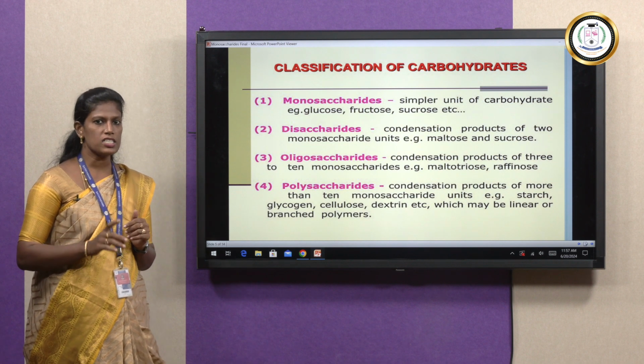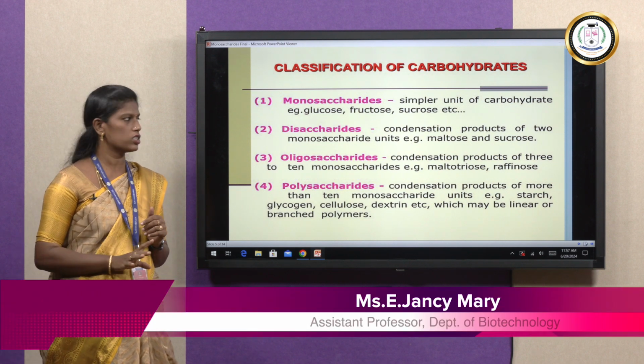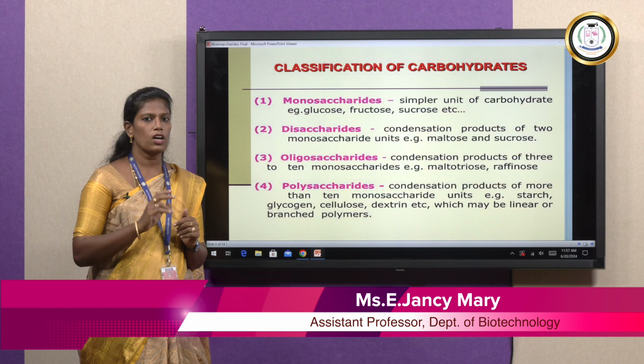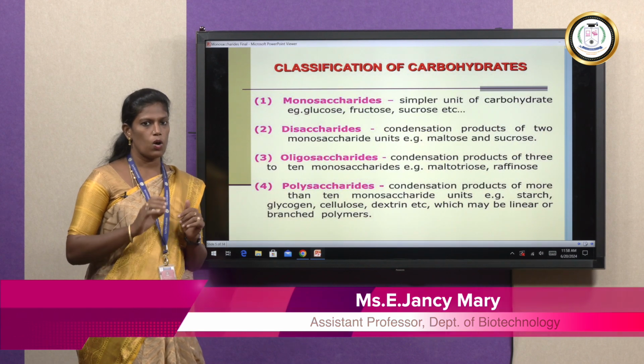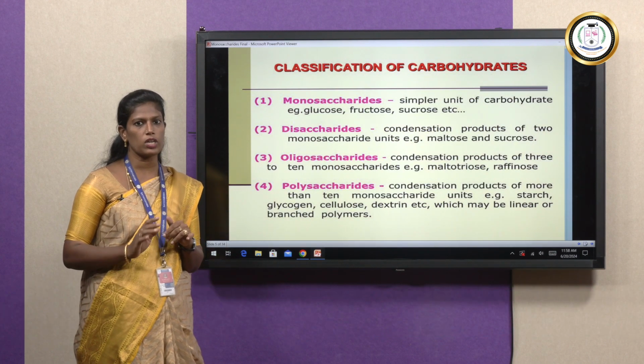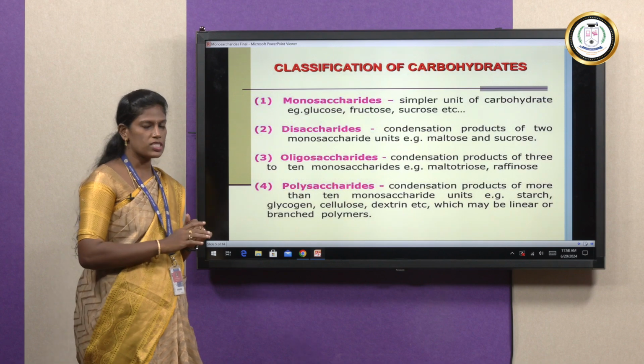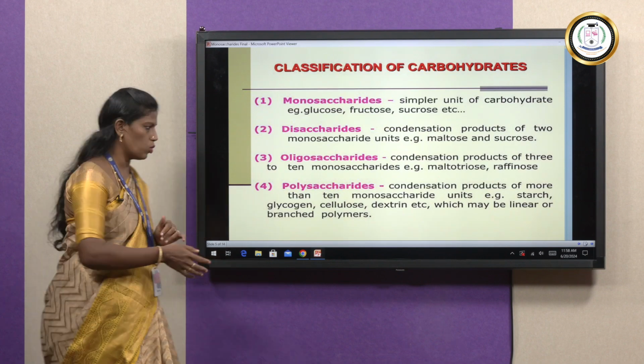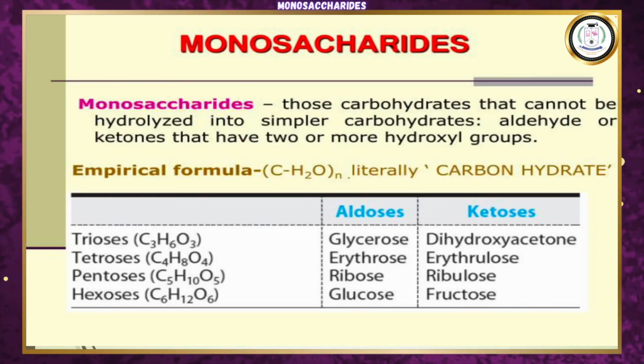Monosaccharides contain a single sugar unit. Disaccharides contain 2 monosaccharide units. Oligosaccharides contain 3 to 10 monosaccharide units. And polysaccharides contain more than 10 monosaccharide units. So, first is the monosaccharide.